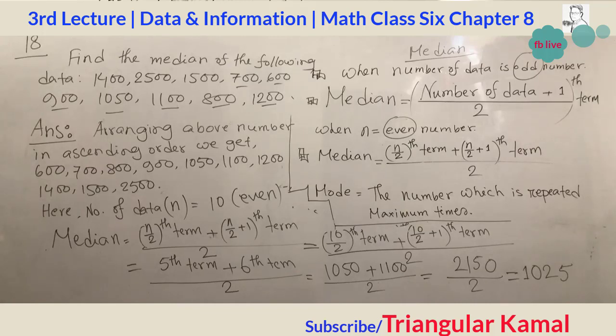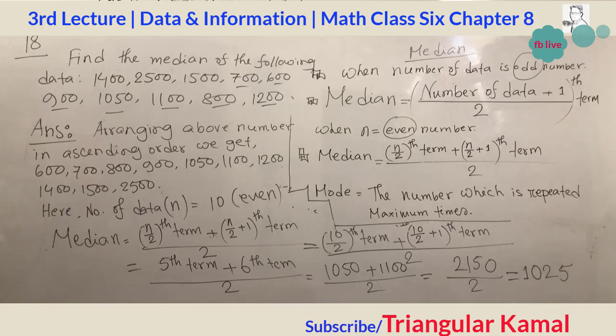I think 1150, is there anything wrong? 10,000, 1,000, 1100, fifth term, sixth term. 1050 plus 1100, it will be 2150.